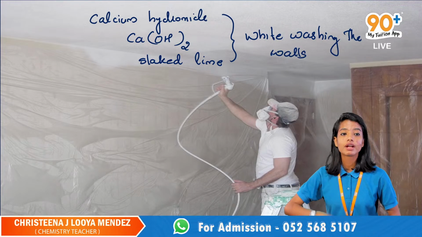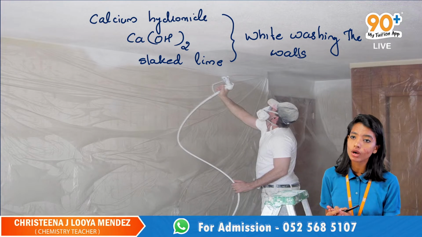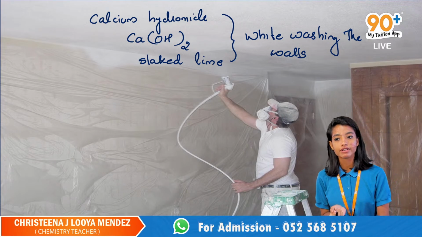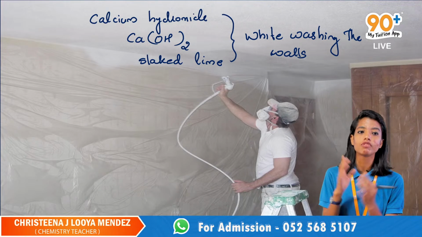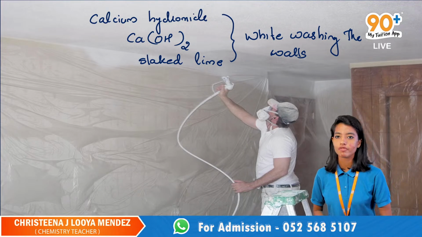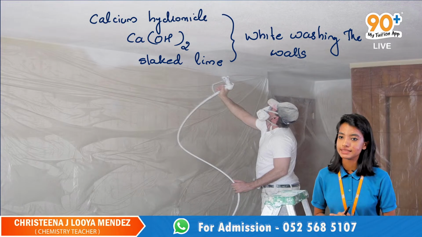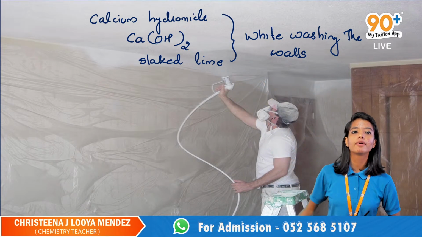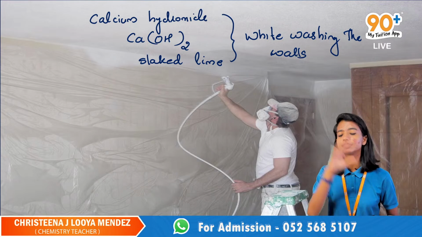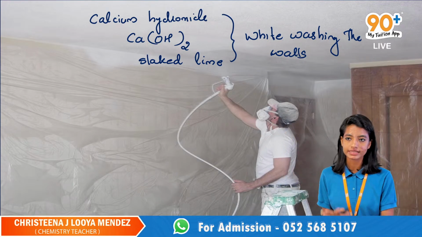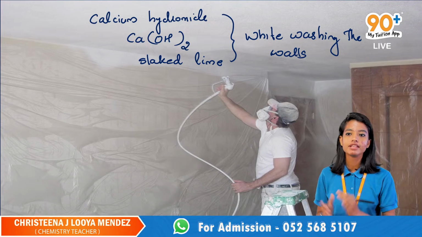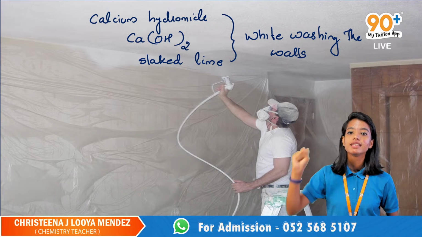Okay, which one will be used in the whitewashing of the walls? Calcium hydroxide will be used in the whitewashing of walls. Now what happens is, we already put a layer of calcium hydroxide on the wall, right? Now what will they do? Listen carefully, everyone.